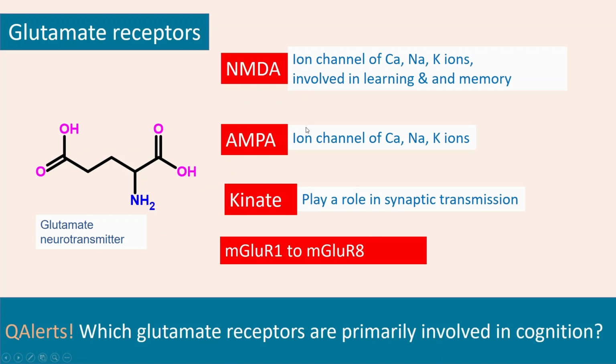Guess which one plays an important role as a glutamate receptor that is often used also in dementia or Alzheimer's dementia treatment as well? It is the NMDA receptors, which play an important role in cognition. All right, so let's look at the next one, GABA.